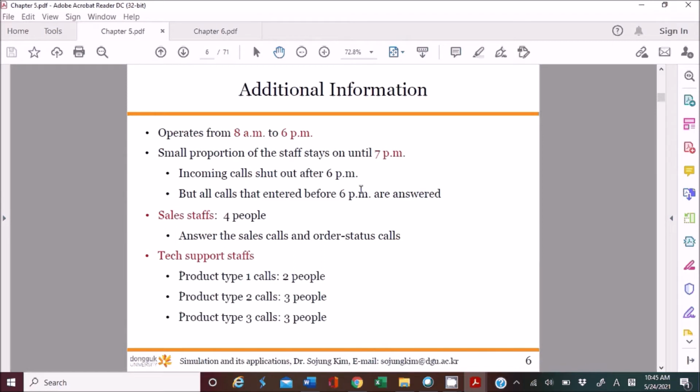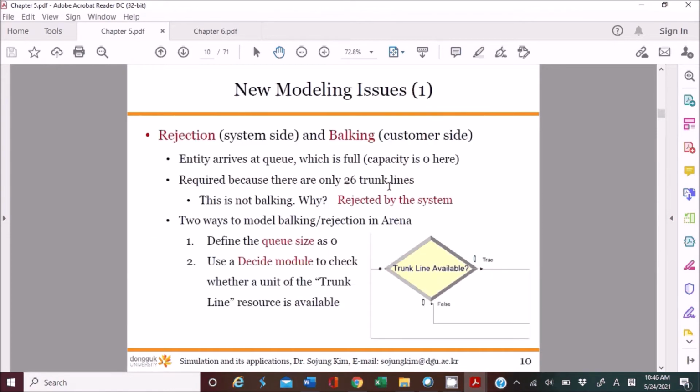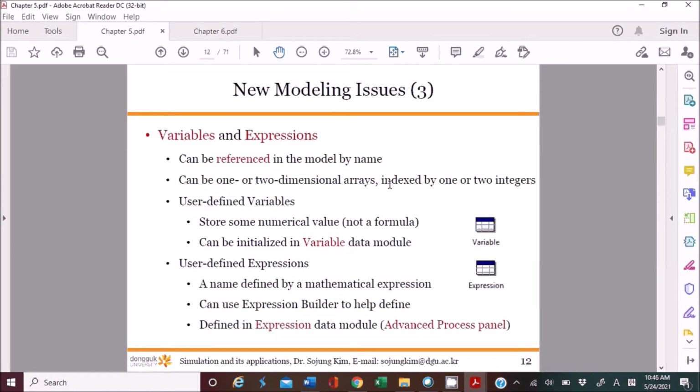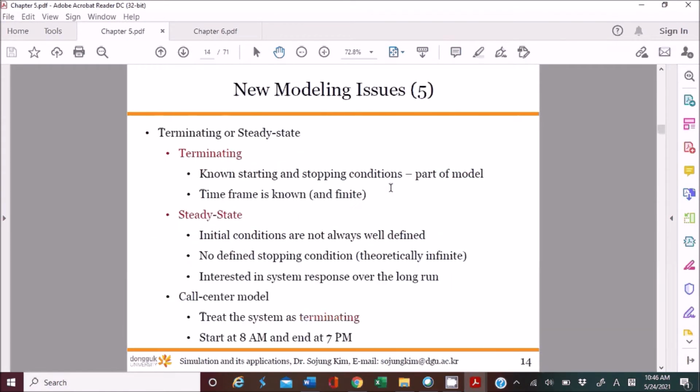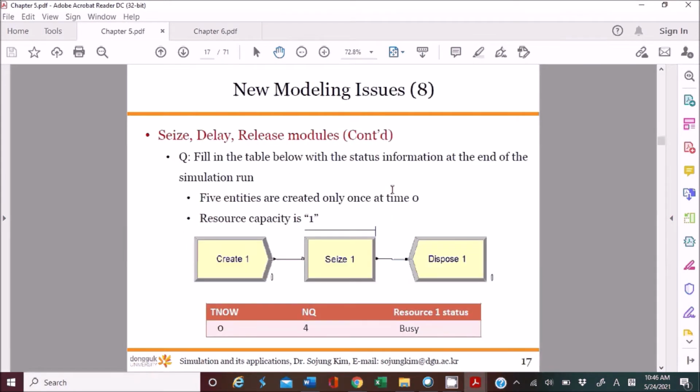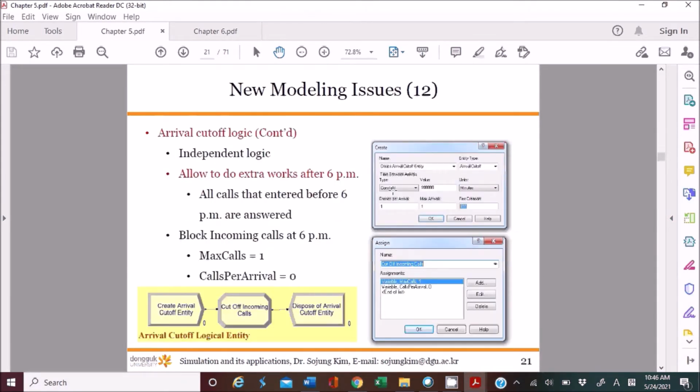However, we want to process all the calls that enter the system before 6 p.m. So that's why we run the simulation a little bit longer, particularly past 6 p.m. And that's why you have to have the cutoff logic to make this happen. Right, where is the cutoff logic? Let me go to the cutoff logic here.